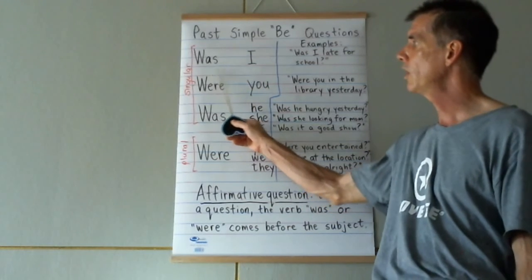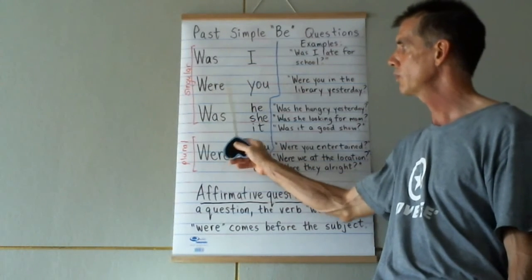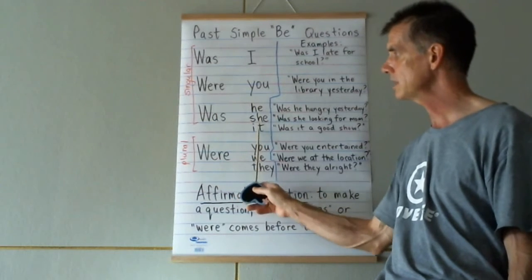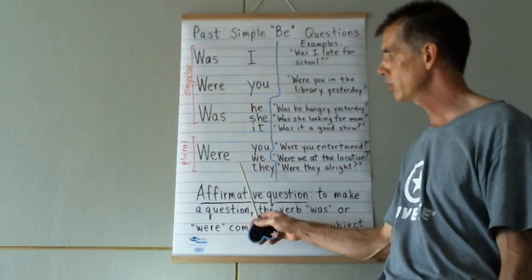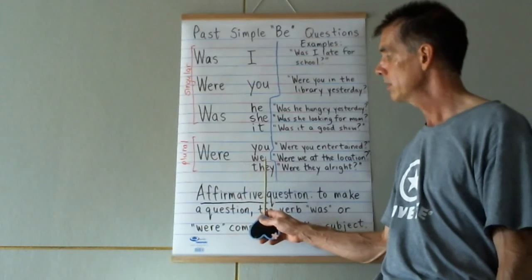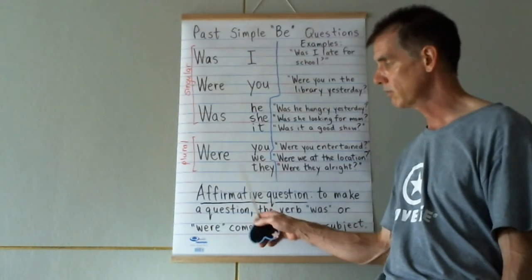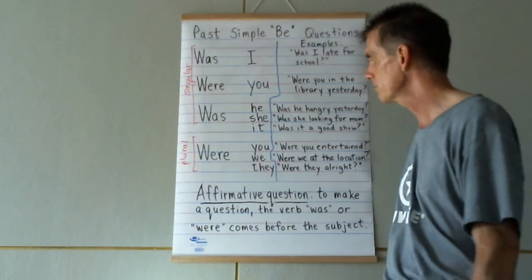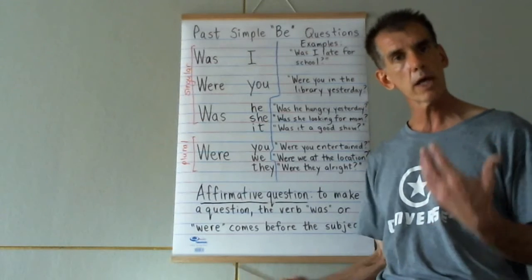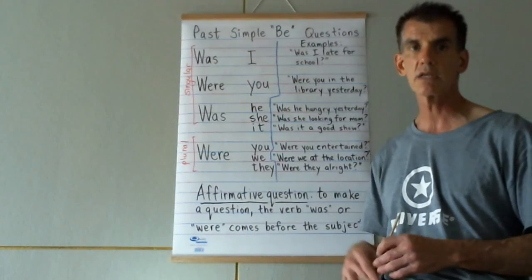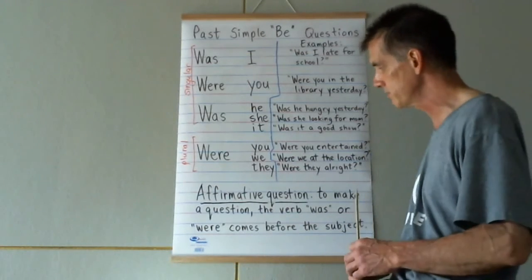Just use was with I, were with you, and was with he, she, it in the singular. Then use were with you in the plural, with we and they, which are both plural naturally. These are some examples. I hope the simple past tense doesn't give you too much difficulty.